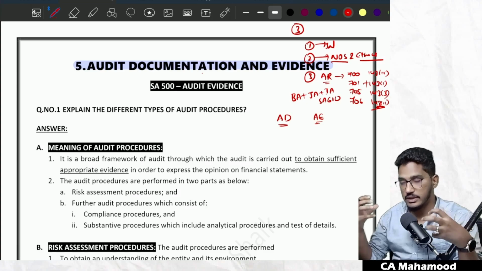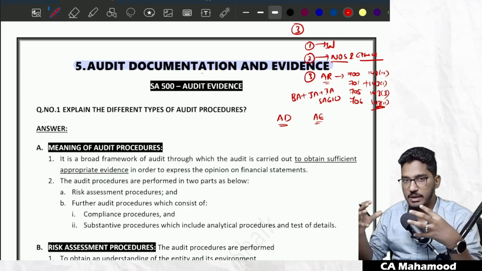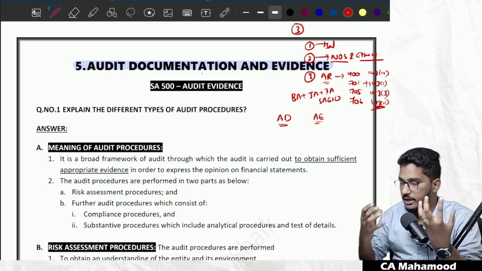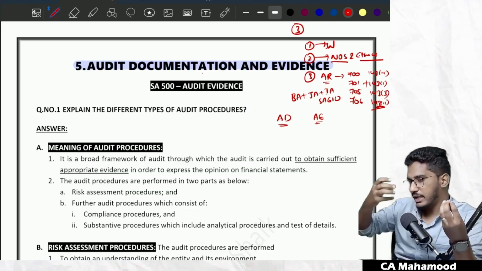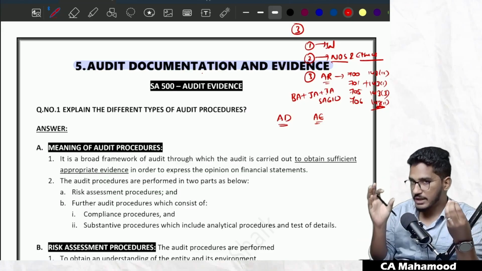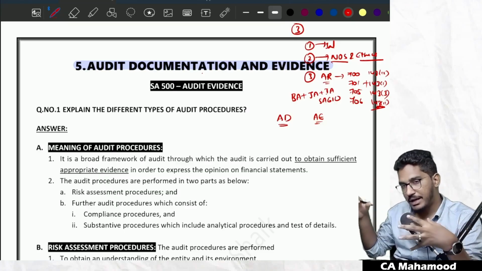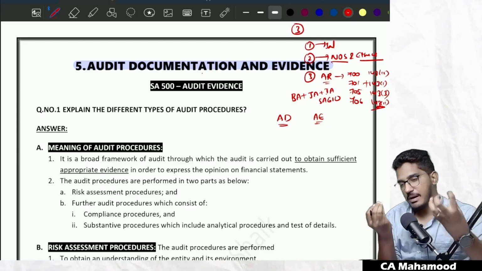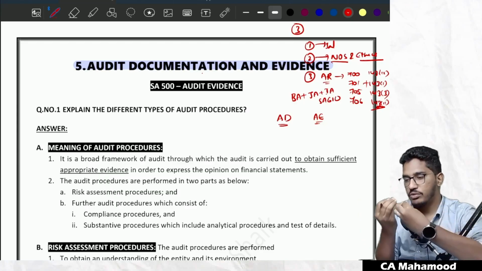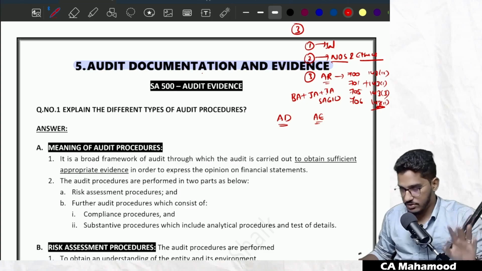In fact, in the study material, you'll be able to find two different chapters, but we have done some chapter rearrangement here. Two chapters we have combined. If you open the study material, audit evidence is a very big chapter, in which whatever content relating to SA 500 is there. I will come back to the standards later. So a part of the audit evidence chapter from the study material and the complete audit documentation chapter, both we have clubbed together and created this chapter, audit documentation and audit evidence.